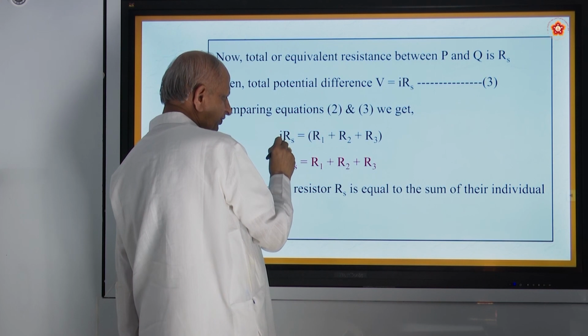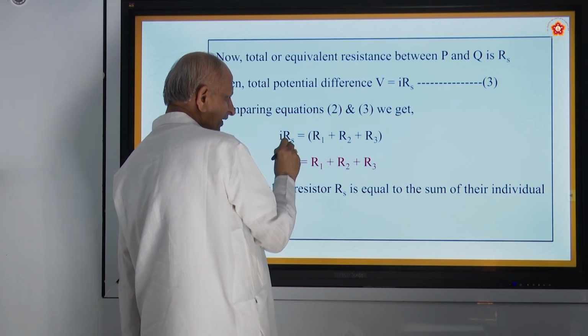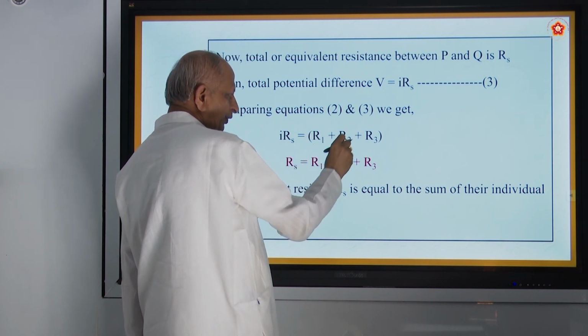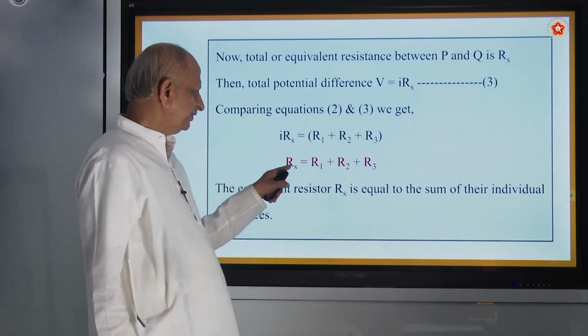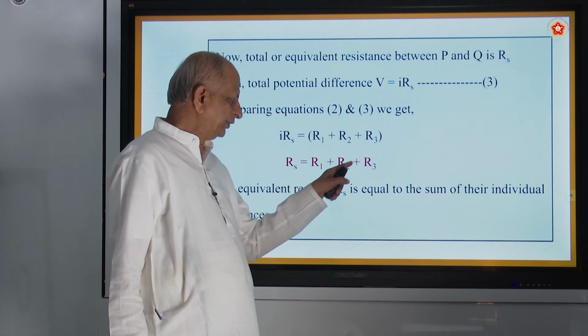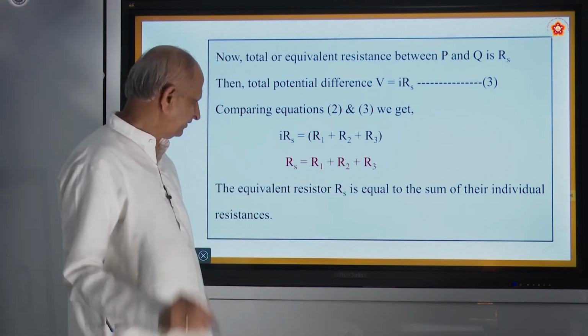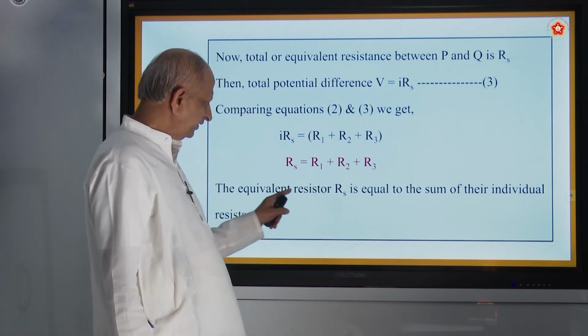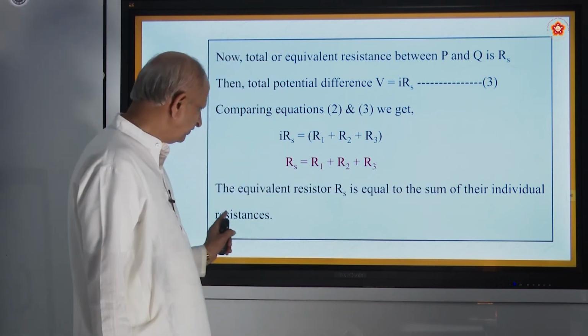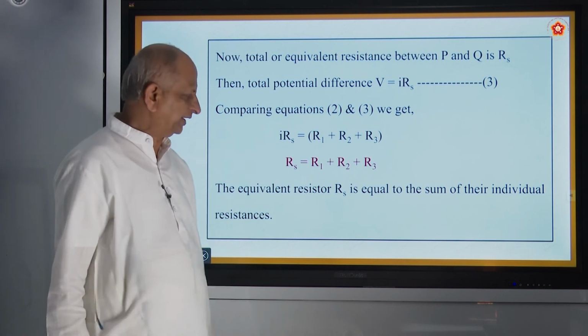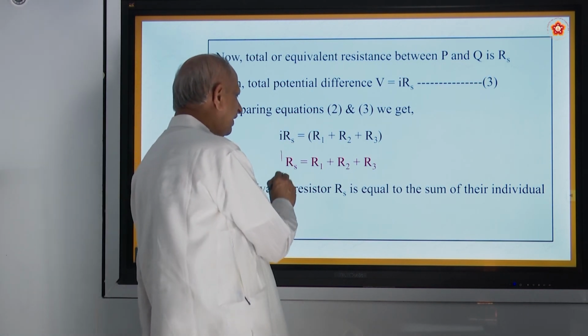So total voltage is replaced by IRS, equal to I times R1 plus R2 plus R3. They are individual resistances. So RS is equal to R1 plus R2 plus R3. So what does it represent? The equivalent resistor RS is equal to the sum of their individual resistances. So that is a very, very important formula.